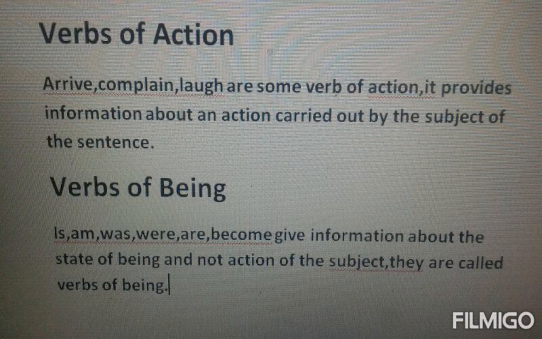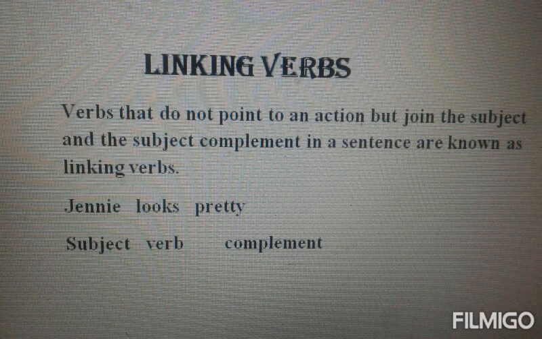Another verb that we are going to look over here is linking verbs. Linking verbs are the verbs that do not point to an action but join the subject and subject complement in a sentence. They are known as linking verbs. Basically, you can say it is also called joining verbs. So linking verbs are like be, look, appear, grow, seem, taste. All these are linking verbs.